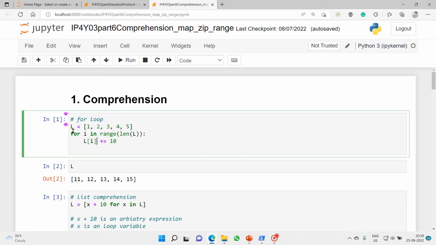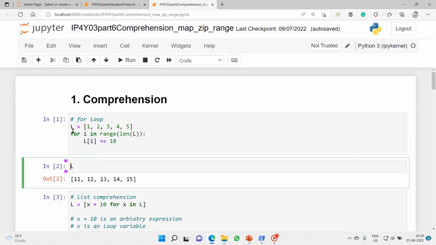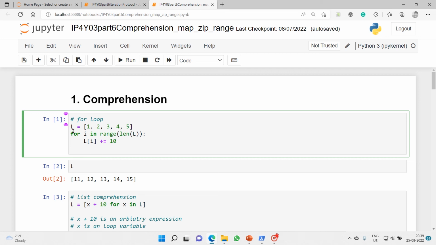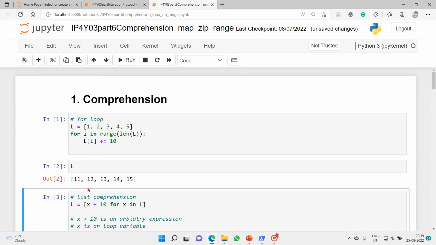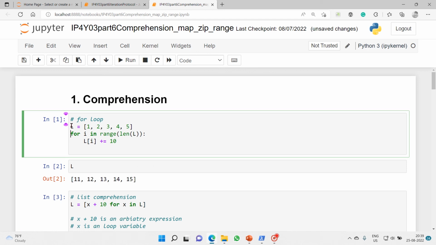Now I have used an augmented assignment expression or compound expression to do the further calculation. Now let's execute and we'll see. So basically, to do this, we have taken almost 2 lines of code, a compound statement we got.